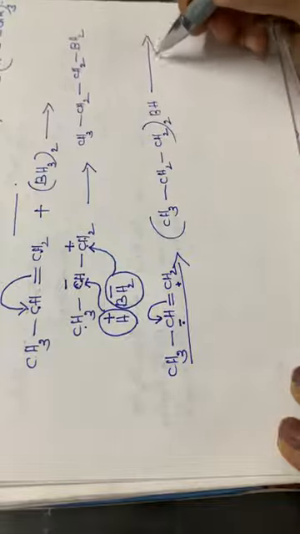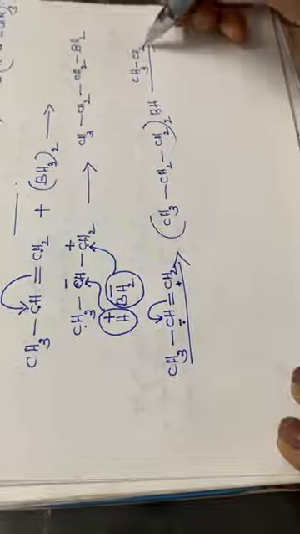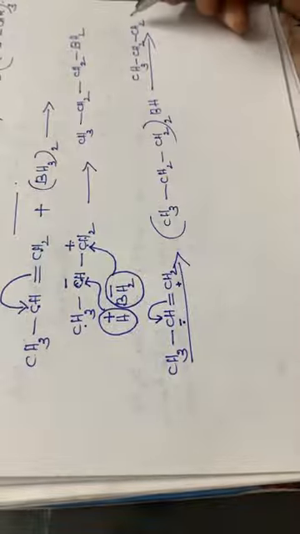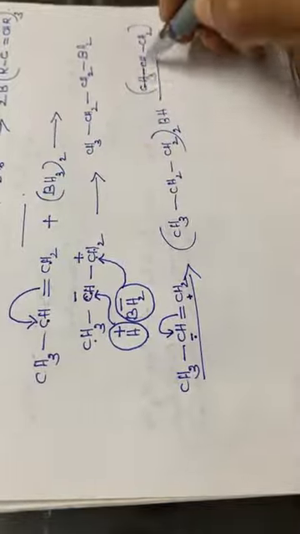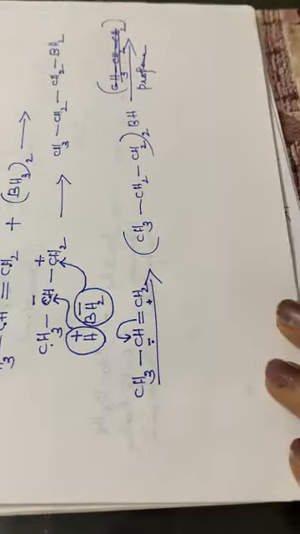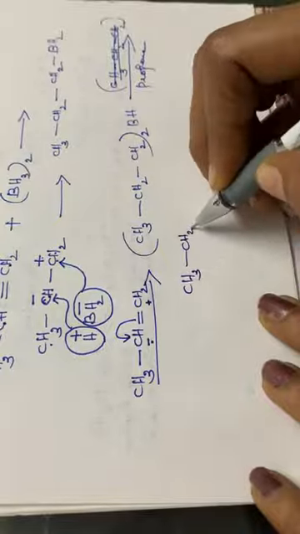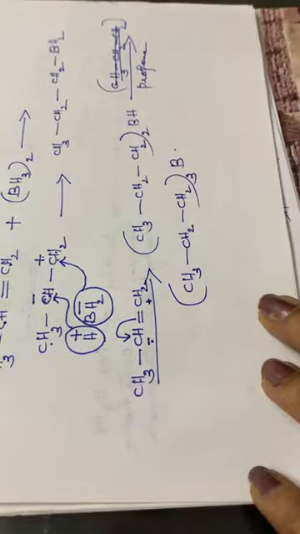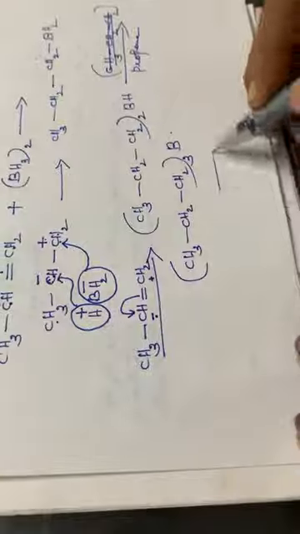Again one more propene will be added here, that is CH3 CH2 CH2, and then again one more molecule of propene is added, so it becomes CH3 CH2 CH2 thrice B. So this is the hydroboration reaction.